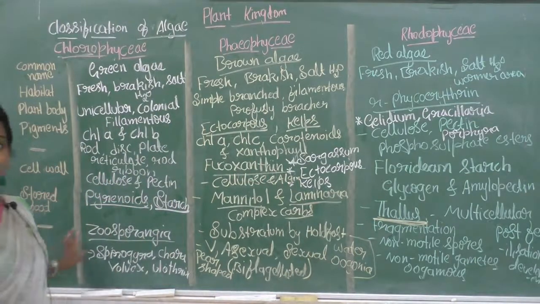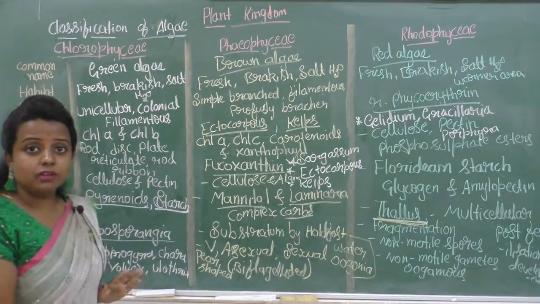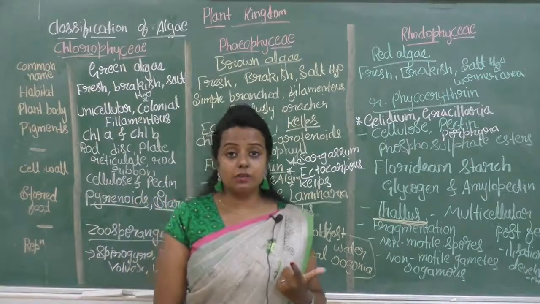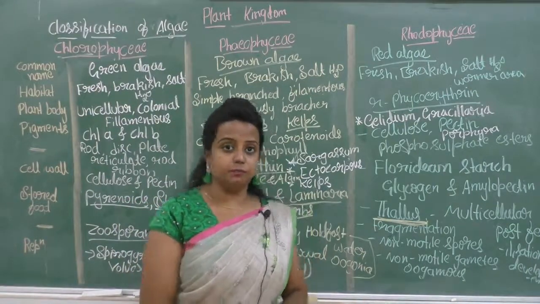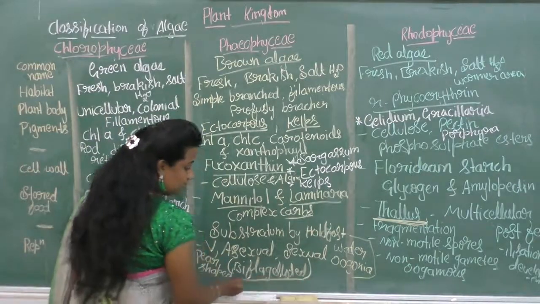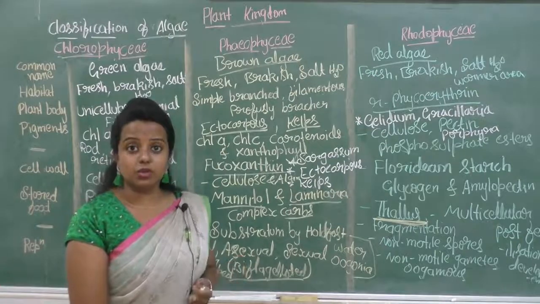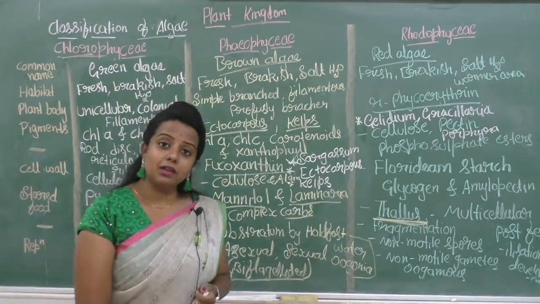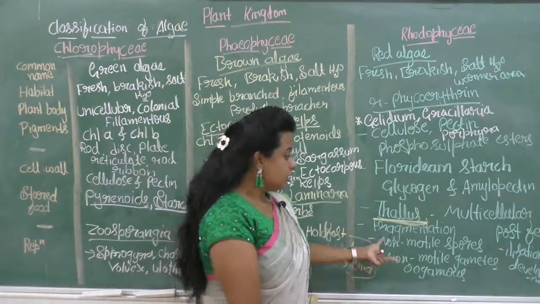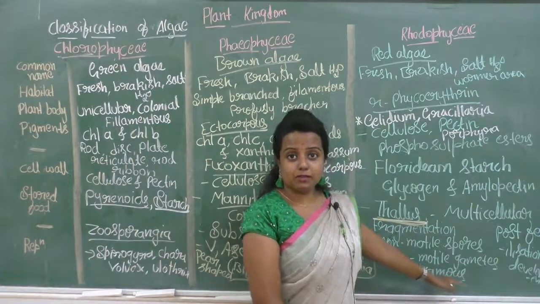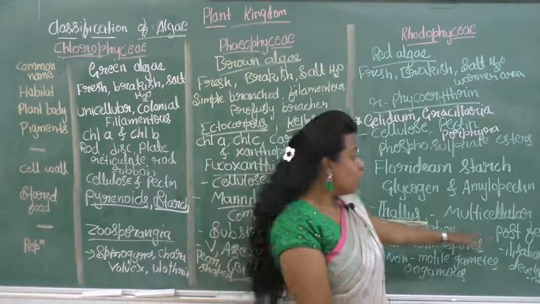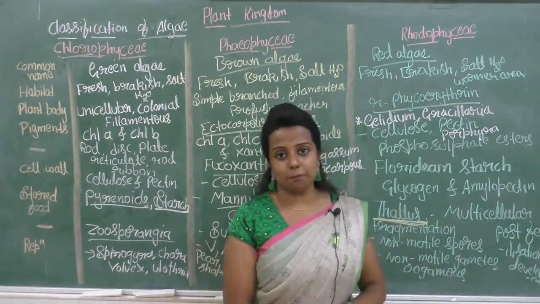Reproduction. In all three classes, the reproduction takes place by vegetative reproduction, sexual reproduction and asexual reproduction. In the Phaeophyceae, there are biflagellated, so two flagella are present in the asexual reproduction, which are laterally attached. Okay. Next, in Rhodophyceae, there are non-motile gametes, and sexual reproduction happens there. Okay, which will undergo a post fertilization development.